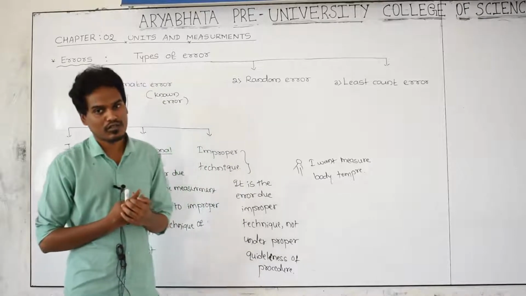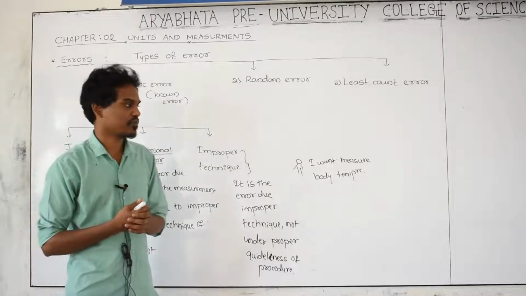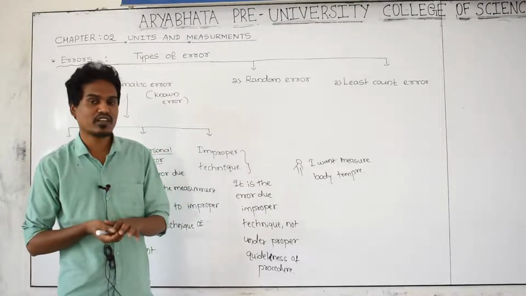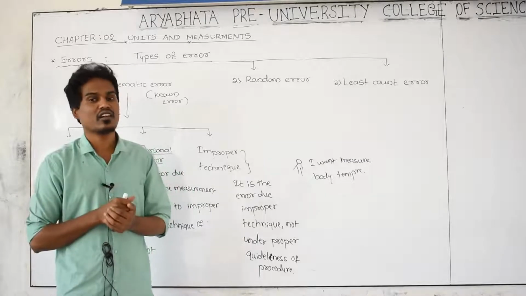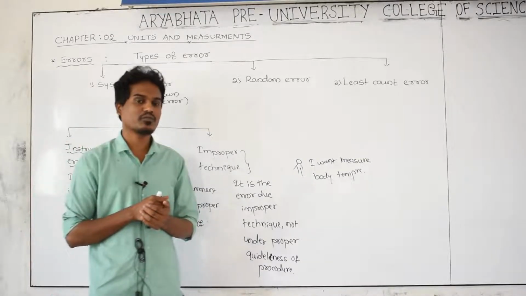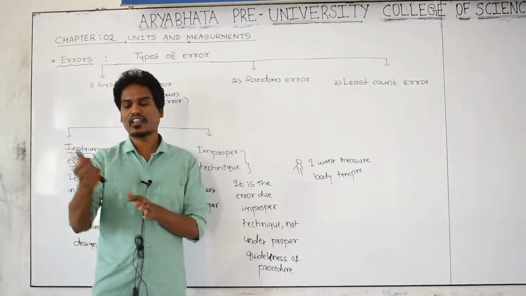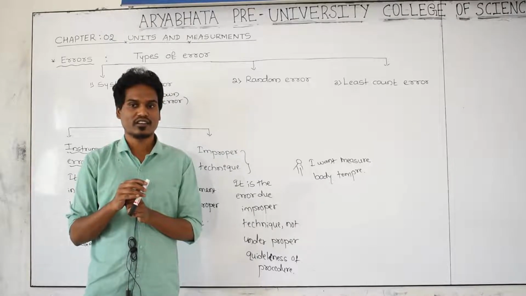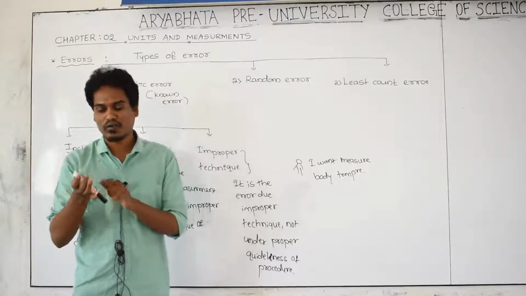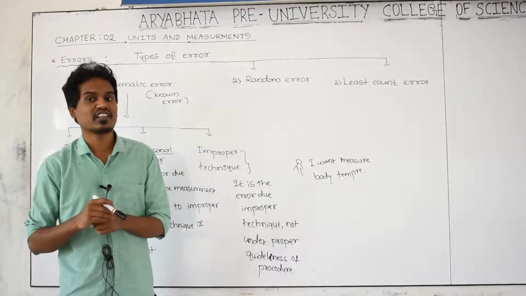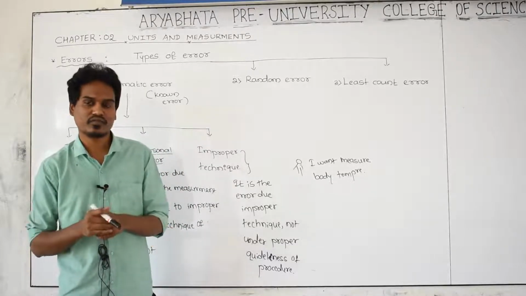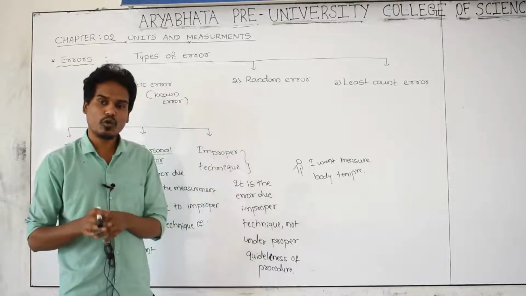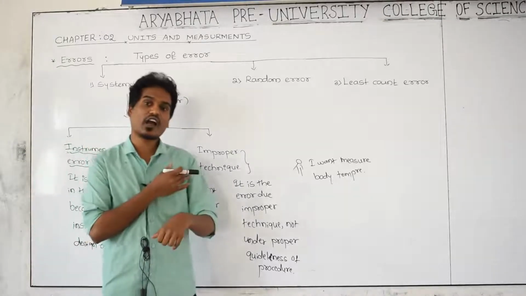Then it is possible to know the exact temperature of the body. He has to keep the thermometer under his armpit. But instead, some people, what they are doing, they are holding it in their hand, they are keeping the thermometer in their mouth. By keeping it in the mouth or holding it in the hand, measuring the body temperature that way is an improper technique. Actually, they have to keep the thermometer under the armpit.